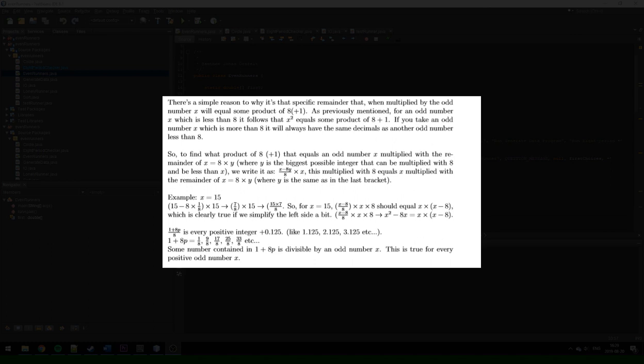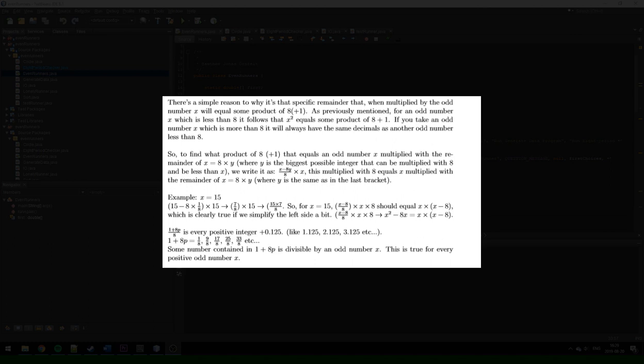So to find what product of 8 plus 1 equals an odd number x multiplied with the remainder of x, where x equals 8 times y, and y is the biggest possible whole number that can be multiplied with 8 and be less than x, we write it as x minus 8 times y divided by 8 times x. This multiplied with 8 equals x multiplied with the remainder of x, where x equals 8 times y, and y is the same as in the last bracket.